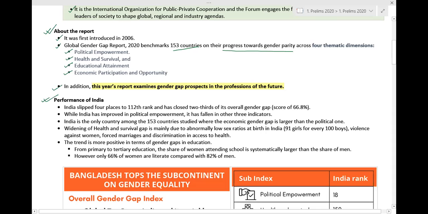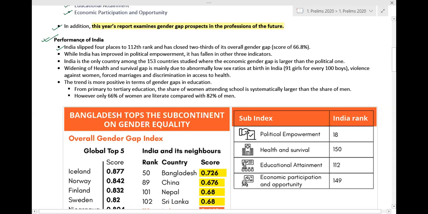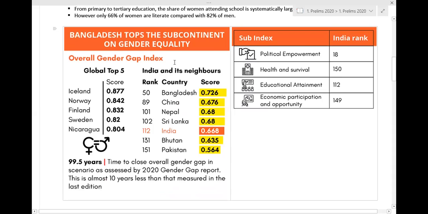If we talk about the performance of India, India slipped 4 places to 112th rank and has closed 2/3 of its overall gender gap. So India specific data is mentioned over here. The rank of India has gone down by 4 places. Other data you can read from the document once I share it with you.